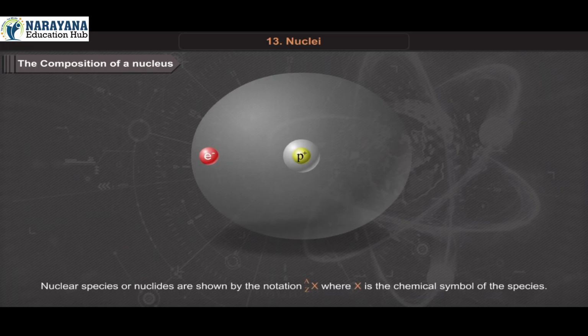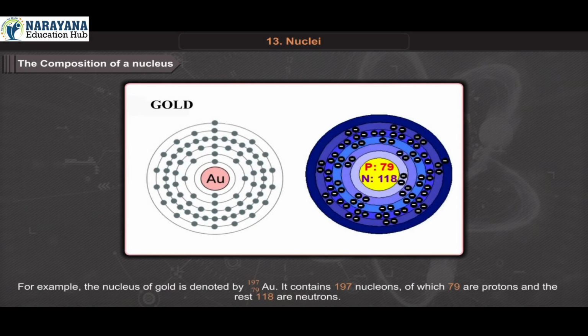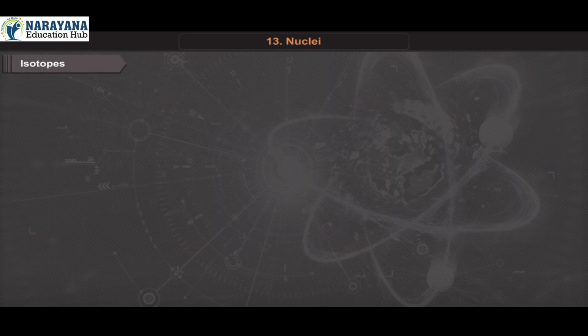Nuclear species or nuclides are shown by the notation X with subscript Z and superscript A, where X is the chemical symbol of the species. For example, the nucleus of gold is denoted by Au-79-197. It contains 197 nucleons, of which 79 are protons and the rest 118 are neutrons.